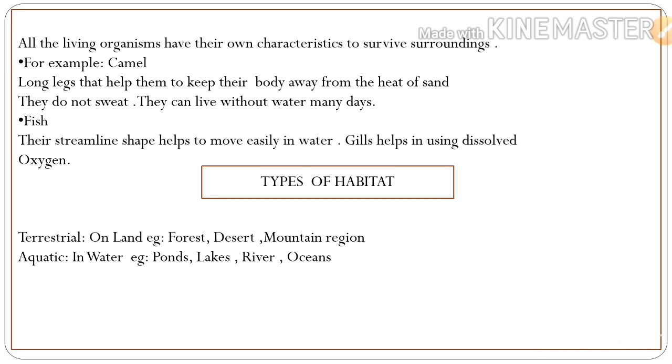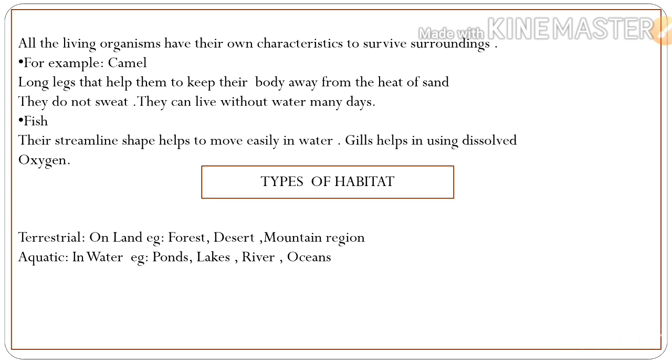So next one is fish. Their streamlined shape helps them move easily in water, and gills help in using dissolved oxygen. Gill is the respiratory organ of a fish. Don't forget that, it is an important MCQ. So gills help in using dissolved oxygen, and the respiratory organ of a fish is the gills.